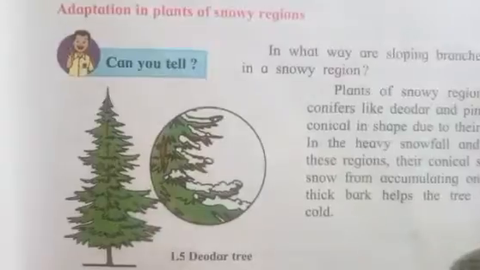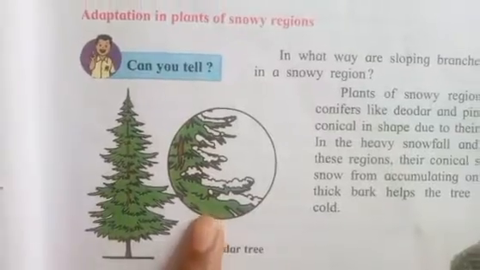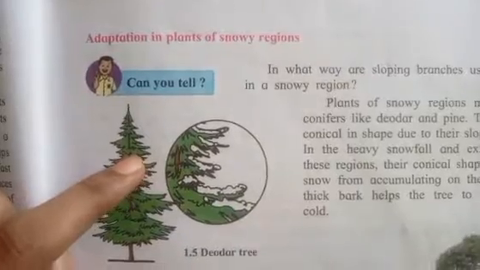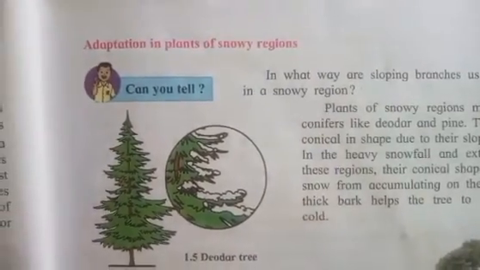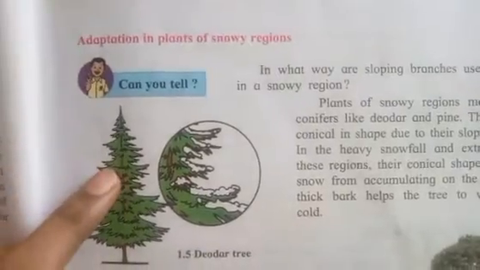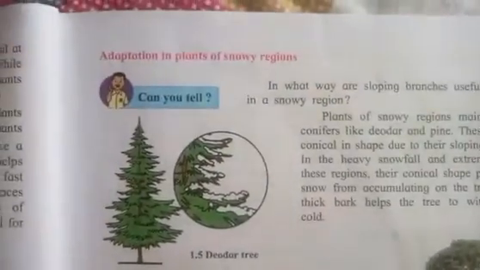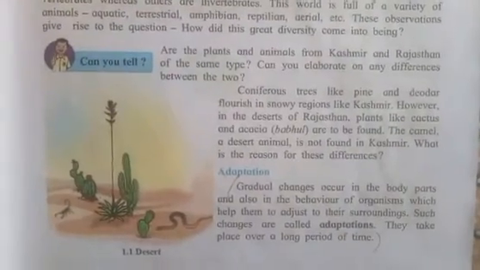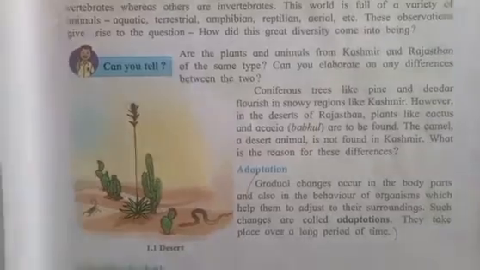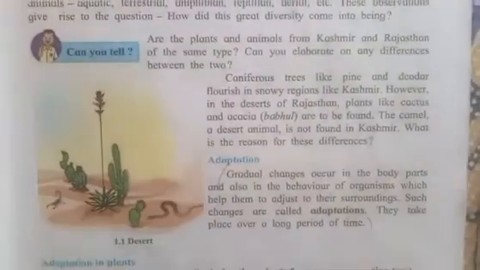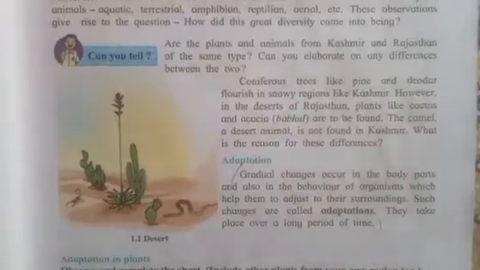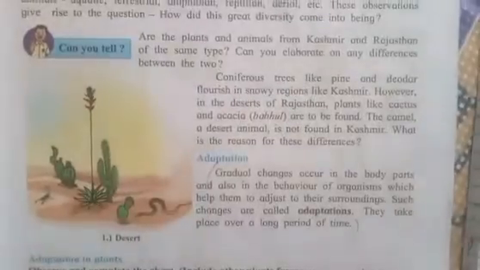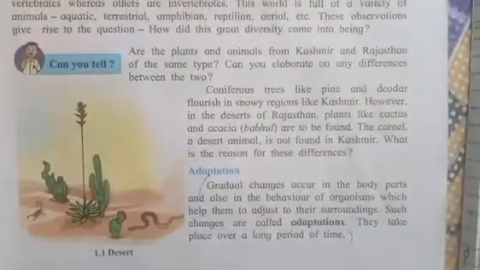Okay, so now you know why these kinds of trees are mostly found in cold regions, because of the leaves. The shape of the leaf is sloped, so that the snow falls directly on the ground and does not accumulate on the tree. Now you know what adaptation exactly means. Adaptation means there are certain characteristics or certain changes in the behavior of the animal or the plant which let them survive in the condition where they live. That is called adaptation.